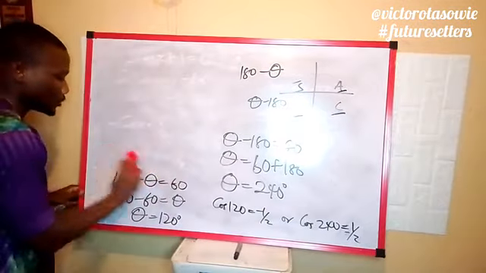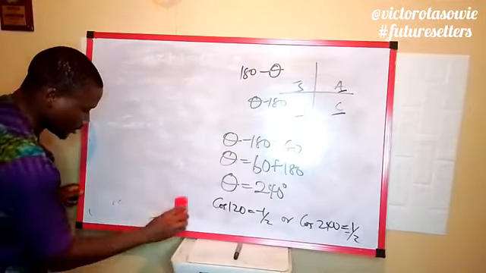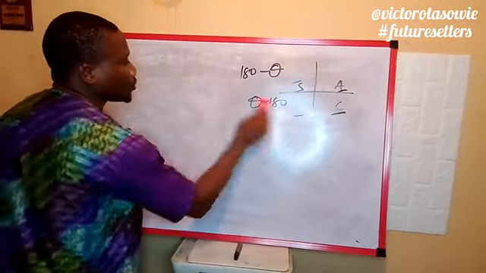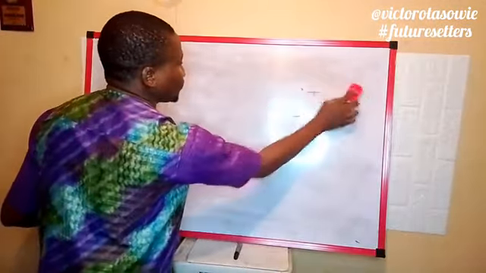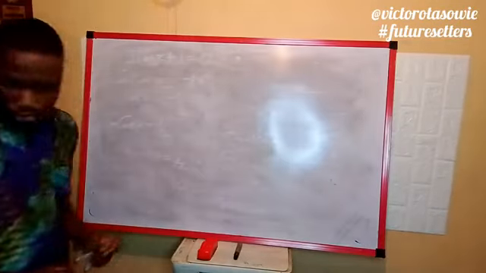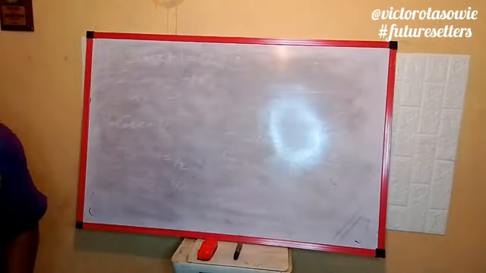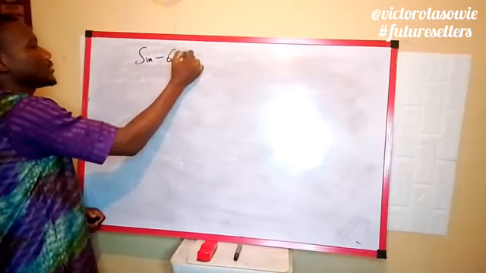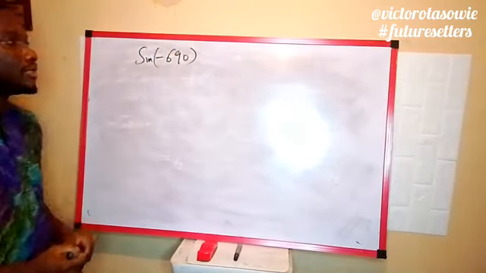And we also have another question which we are going to try out together and see what we can get out of that. In a situation where you are told to find the value of sine minus 690, what's the value of this?